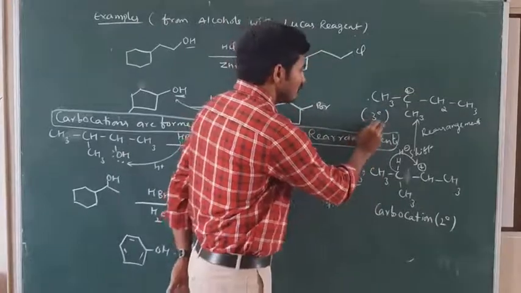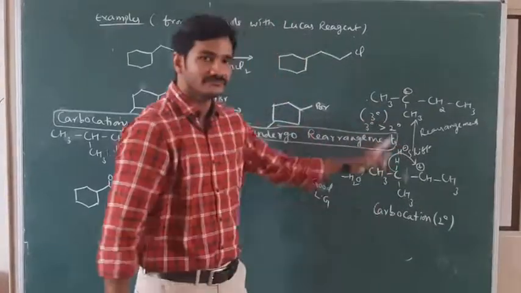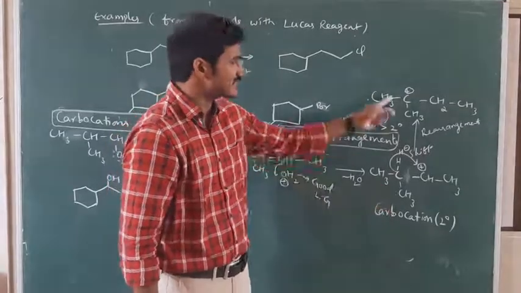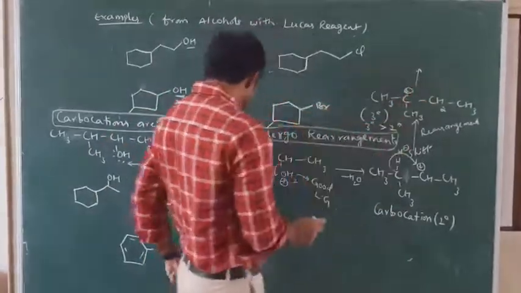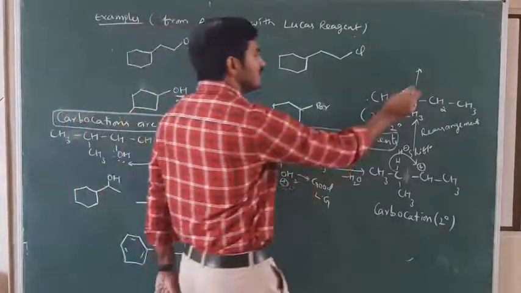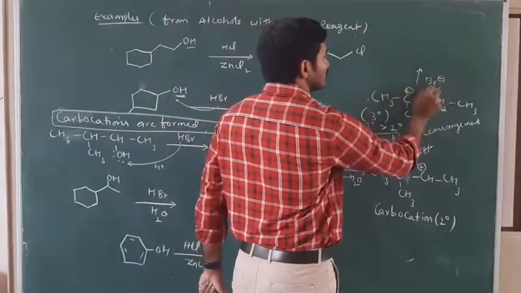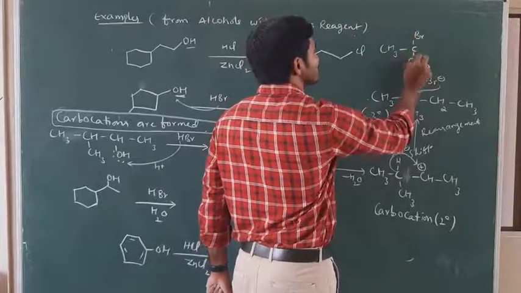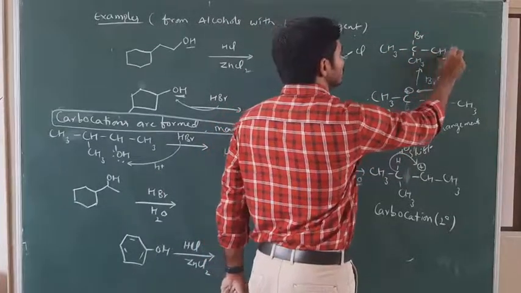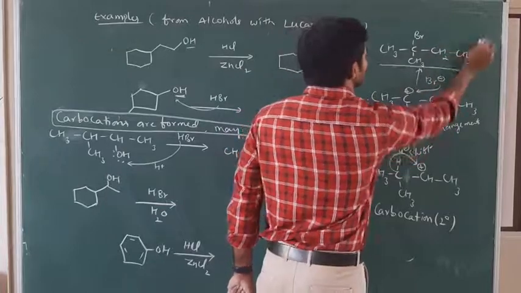Tertiary carbocation is more stable than secondary. After that, as we are taking HBr here, the nucleophile can attack here. The nucleophile attacks and we get the product CH3, CBr, CH3, CH2, CH3. So this is the final product.